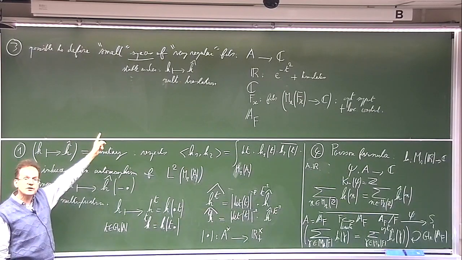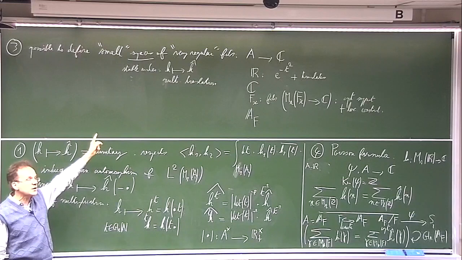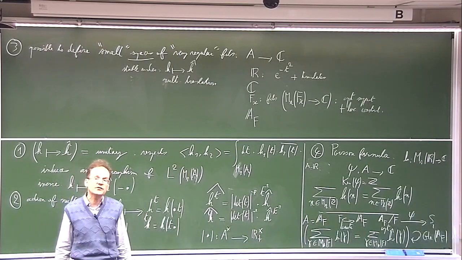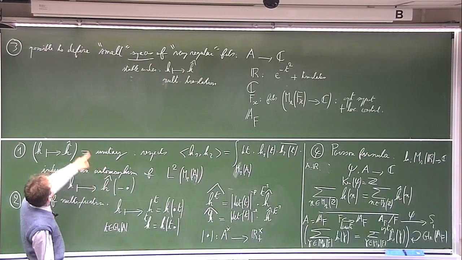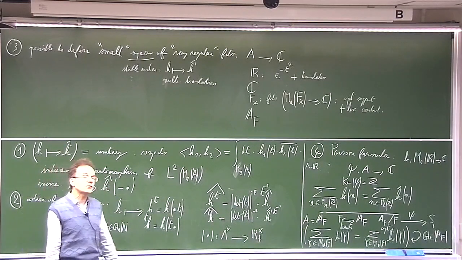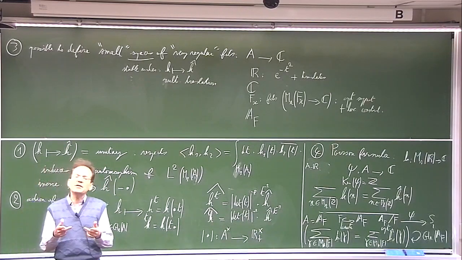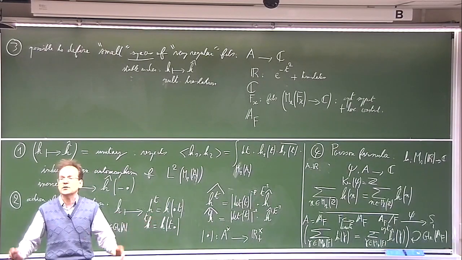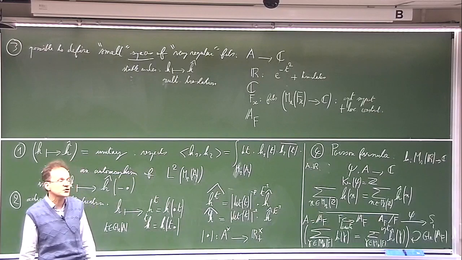To be able to define these small spaces of regular functions is the same as to be able to define the L functions. And to be able to define the Fourier transform operator is the same as to be able to define the local gamma factors of automorphic representations.